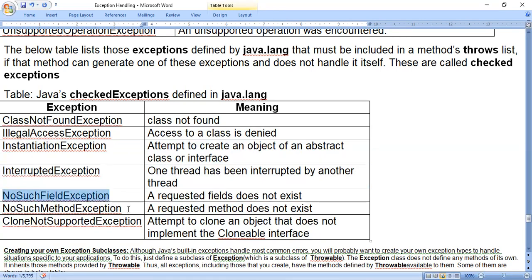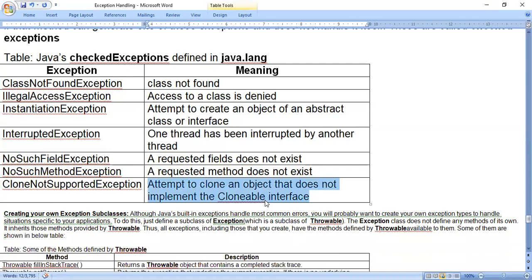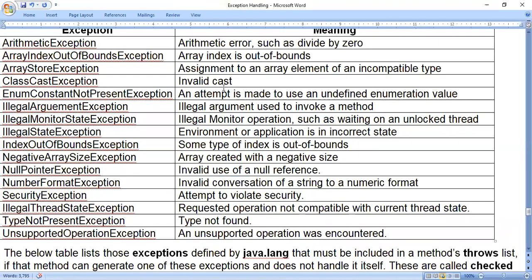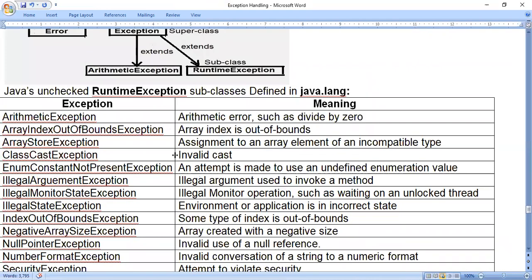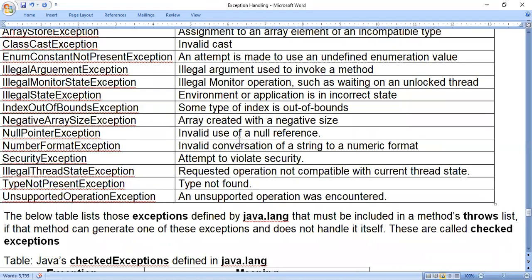No such method exception: requested method does not exist. Class not supported exception: attempted to clone an object that does not implement the cloneable interface. Clone means copy of an object. So this is all about checked and unchecked exceptions. We have to remember the class names in that table, in order to apply them to our programs.